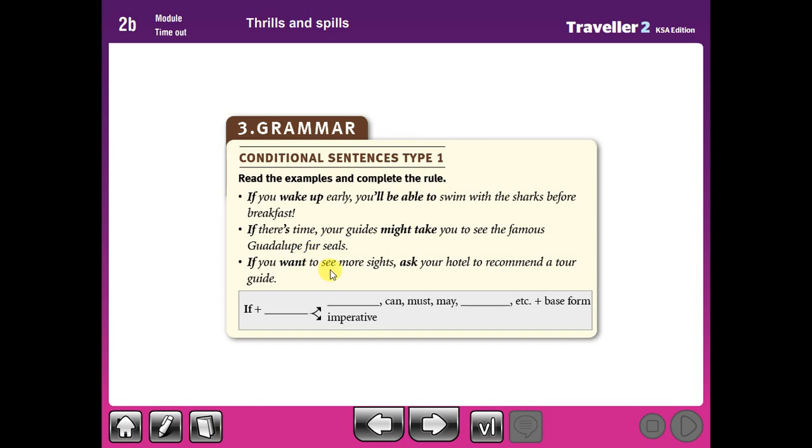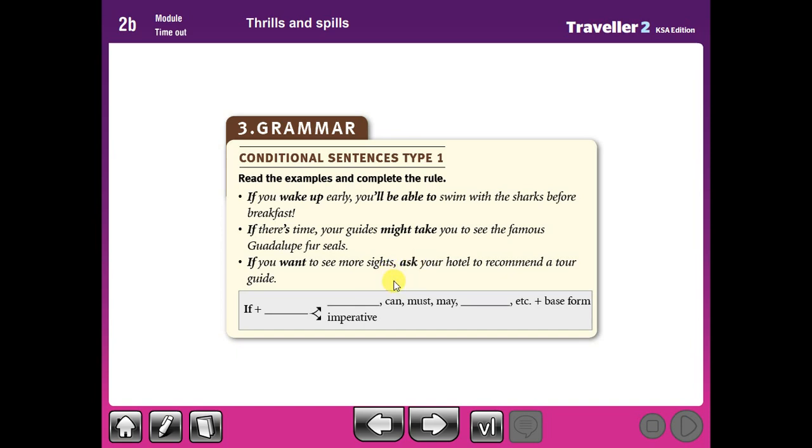If you want to see more sites, ask your hotel to recommend a tour guide. Here we have if plus want in present form, then "ask". Here we have an imperative sentence.